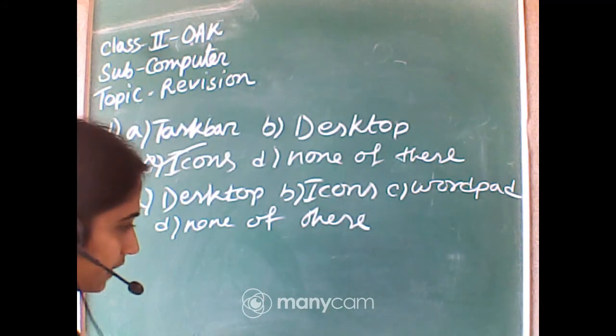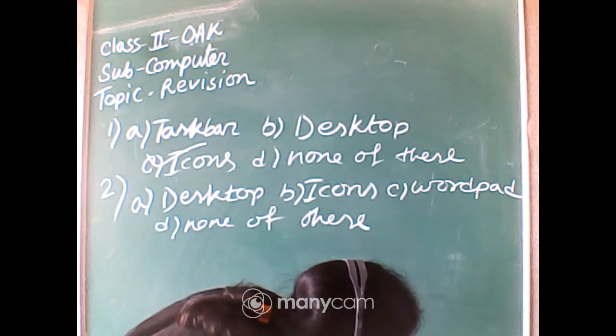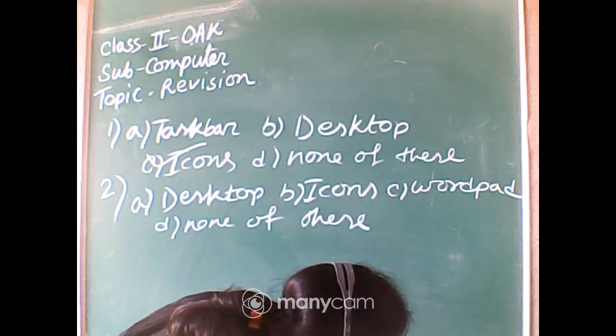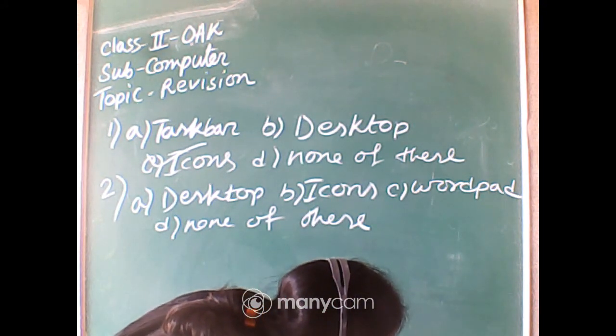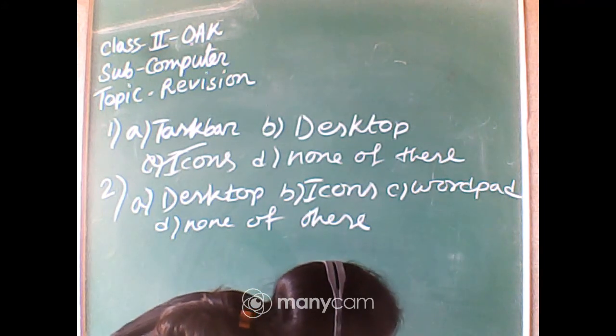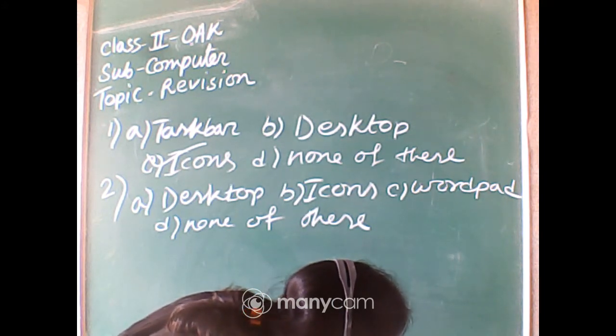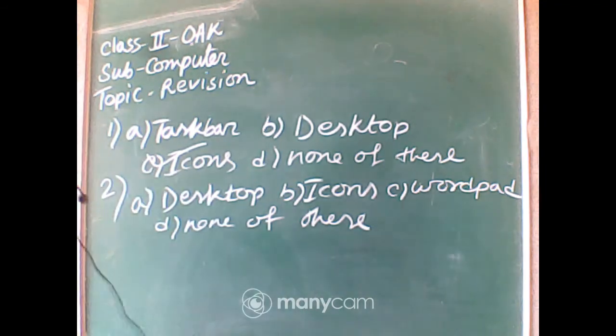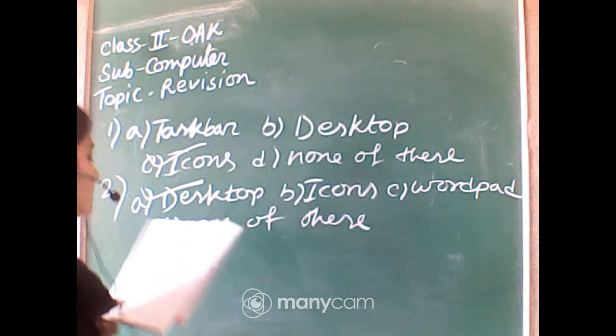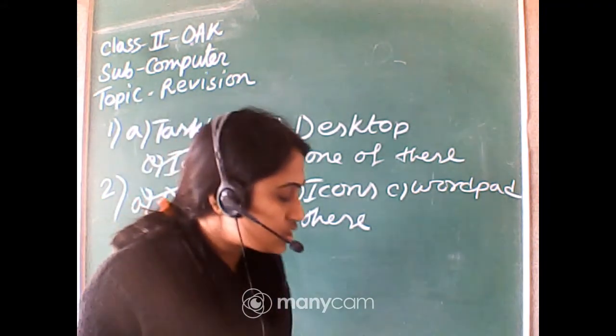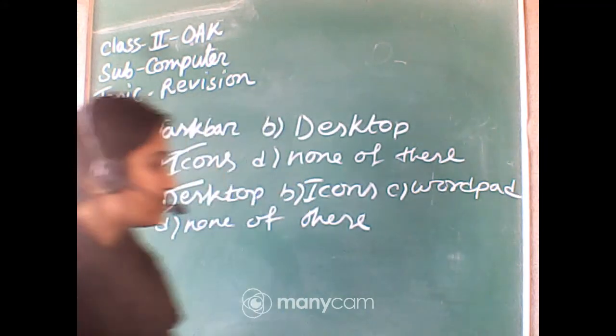Desktop, very good. Icons was the previous answer. Question number 2 answer is desktop. Yes, the first display screen is known as the desktop.